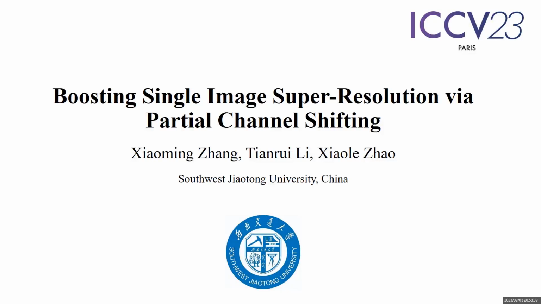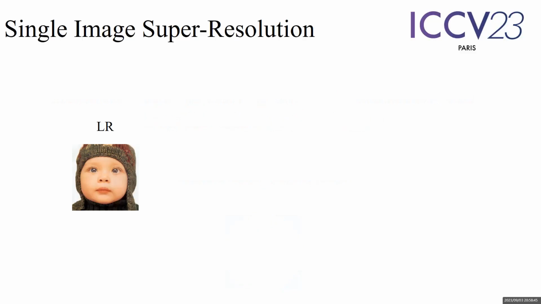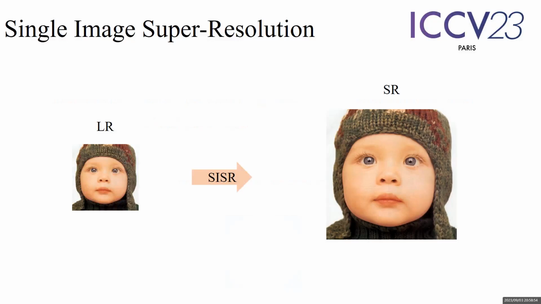We are glad to present "Boosting Single Image Super Resolution via Partial Channel Shifting" for the SR community. Single image super resolution is a fundamental topic in low-level vision that focuses on restoring a high-resolution image from a low-resolution counterpart. In recent years, deep learning has greatly advanced the development of SISR, pushing its performance to a very high level. However, it still hits a bottleneck with larger model size and overwhelming computational cost.